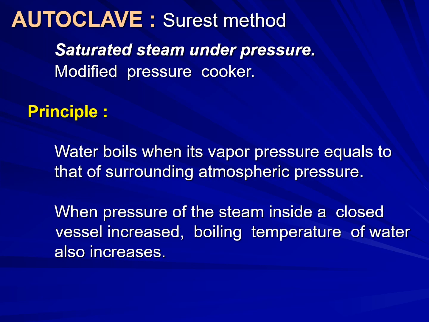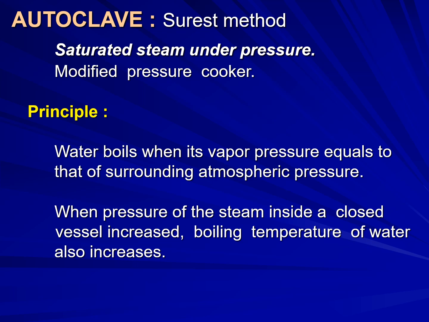Next, temperature above 100 degrees Celsius, or steam under pressure. The autoclave. This is the instrument used to sterilize, very important, and this is the surest method. It uses saturated steam under pressure. It is also a modified pressure cooker.